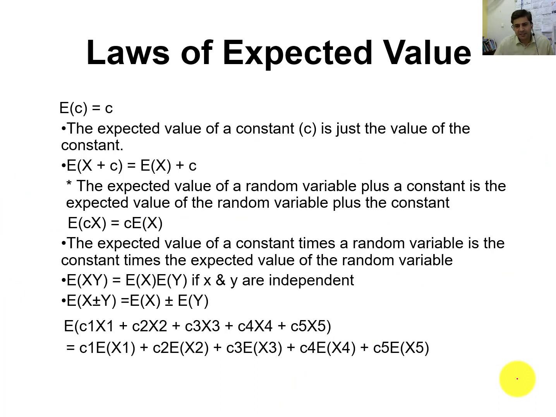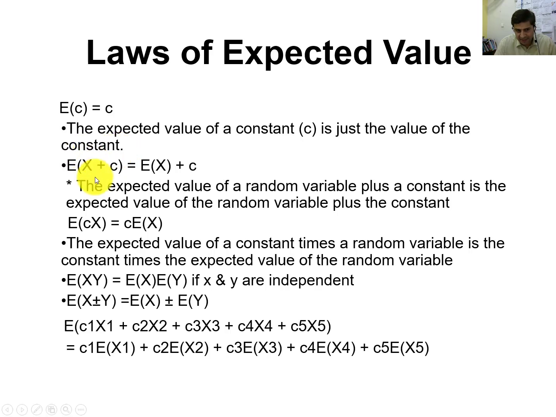Just like we already studied simple laws of mean and simple laws of standard deviation, now these laws are strictly related to the random variable, specifically the discrete random variable. We already mentioned that the mean of a constant will be that constant. For example, what will be the mean of 3? It will be 3. But what will be the mean of 3 plus 2 plus 1? 3 plus 2 plus 1 is 6, divided by 3, so it will be 2. So the expected value of a constant c is just the value of the constant.